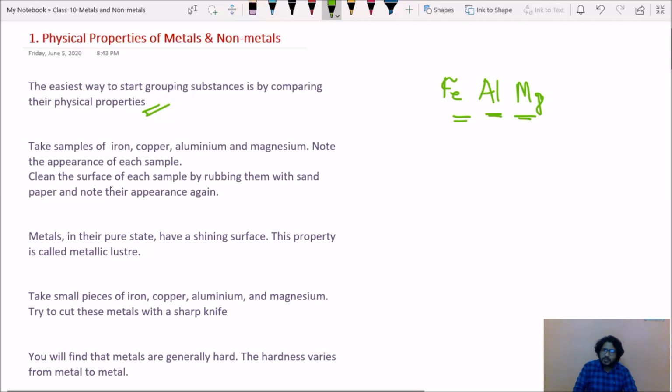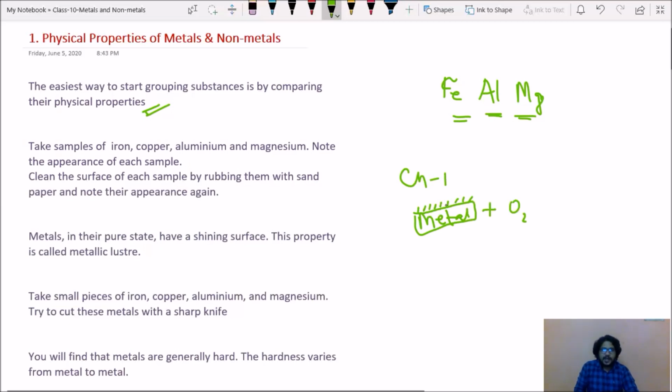Why do we need to rub with sandpaper? In chapter 1 we have learnt one topic. Whenever you take a metal, when it is exposed to oxygen, automatically a layer is formed on the surface of that metal, right? To remove this layer, we need to rub with sandpaper.